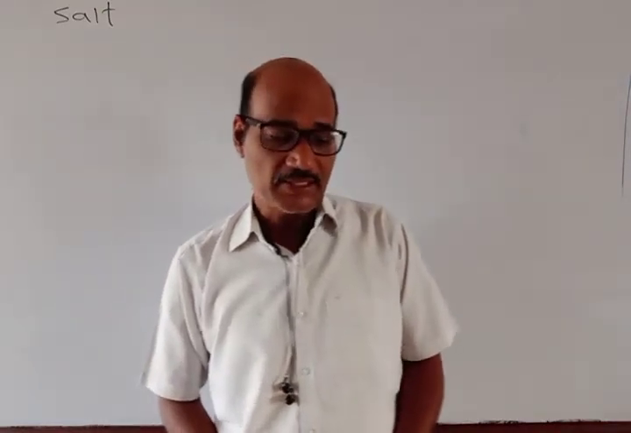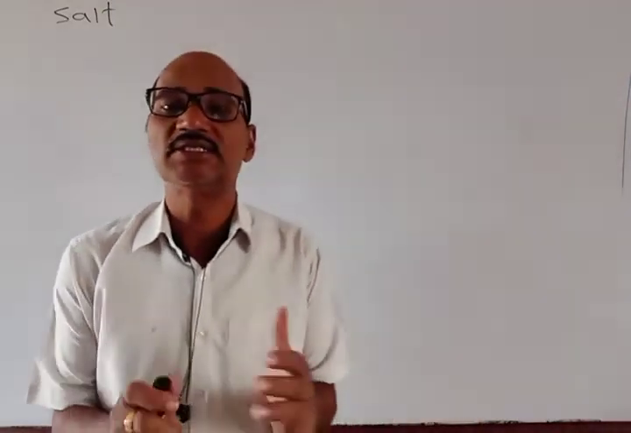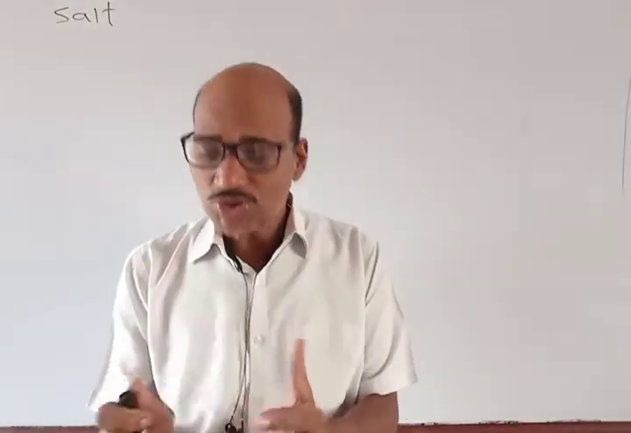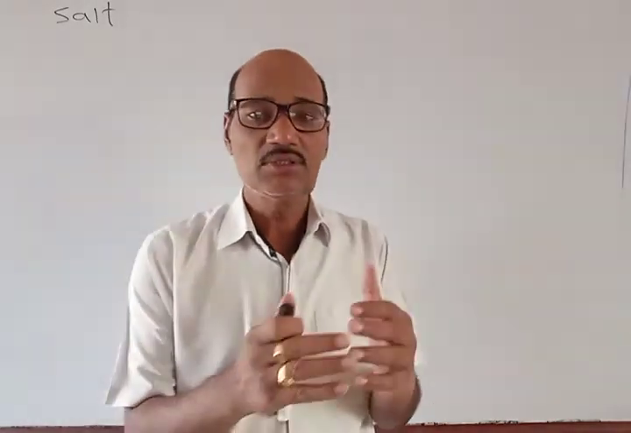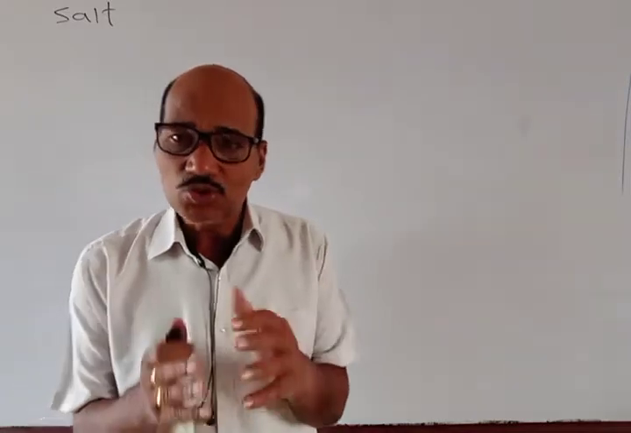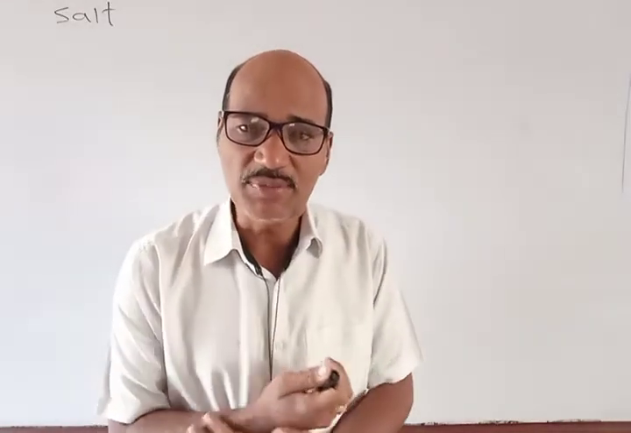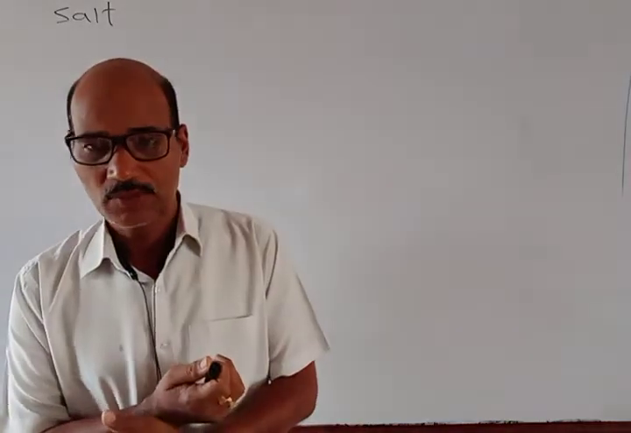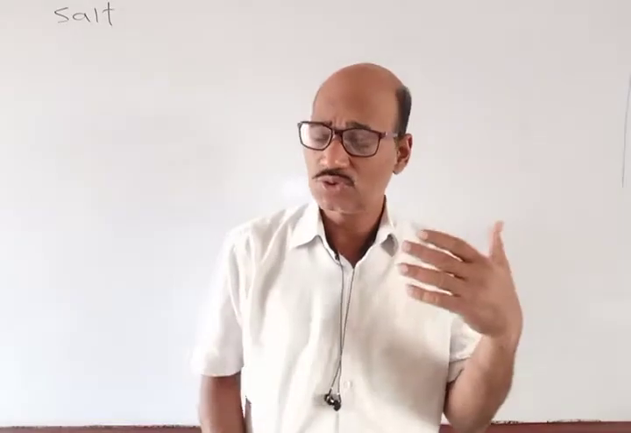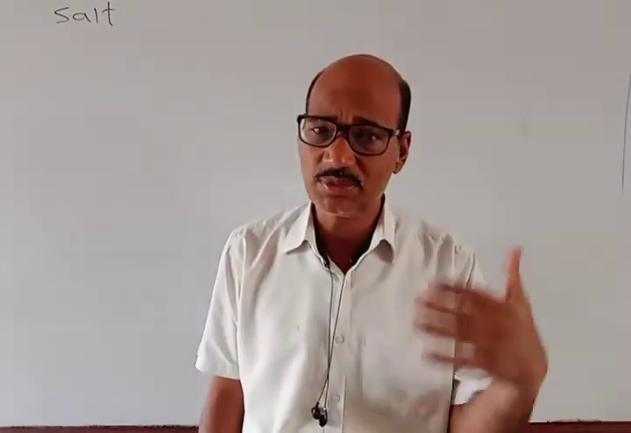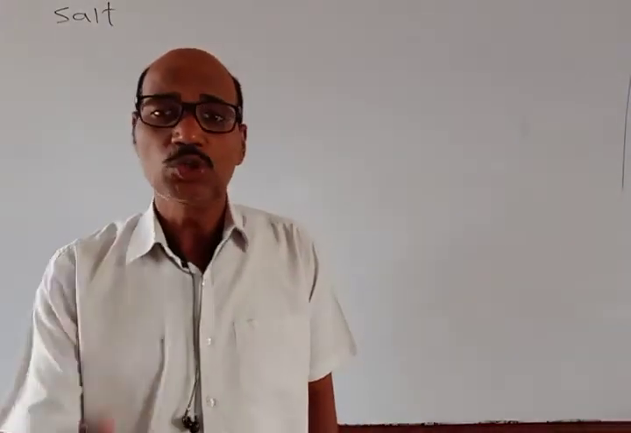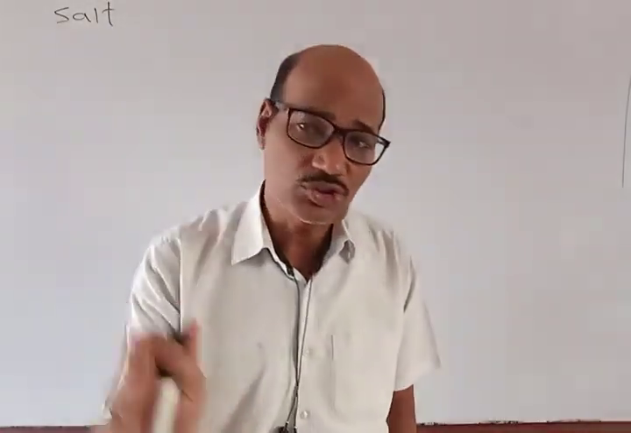In the second class of this chapter, we discussed acids and bases. We discussed that acids are those substances which give H plus ion, and bases are those substances which can give OH minus ion. We discussed different theories. According to our definition, acids are those substances which can furnish H plus ion in aqueous solution, and bases are those substances which furnish OH minus ion in aqueous solution.